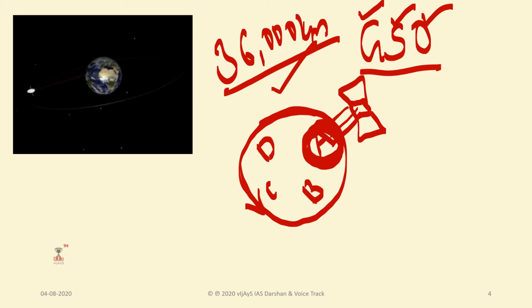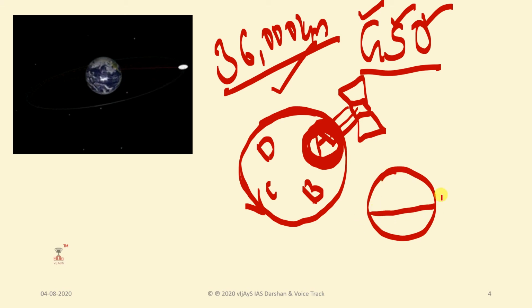So how far is it placed? 36,000 kilometers far. But the orbit is tilted with respect to the plane of the equator. This is the equator, for example, and the orbit is tilted like this. So the path goes on in a tilted way.